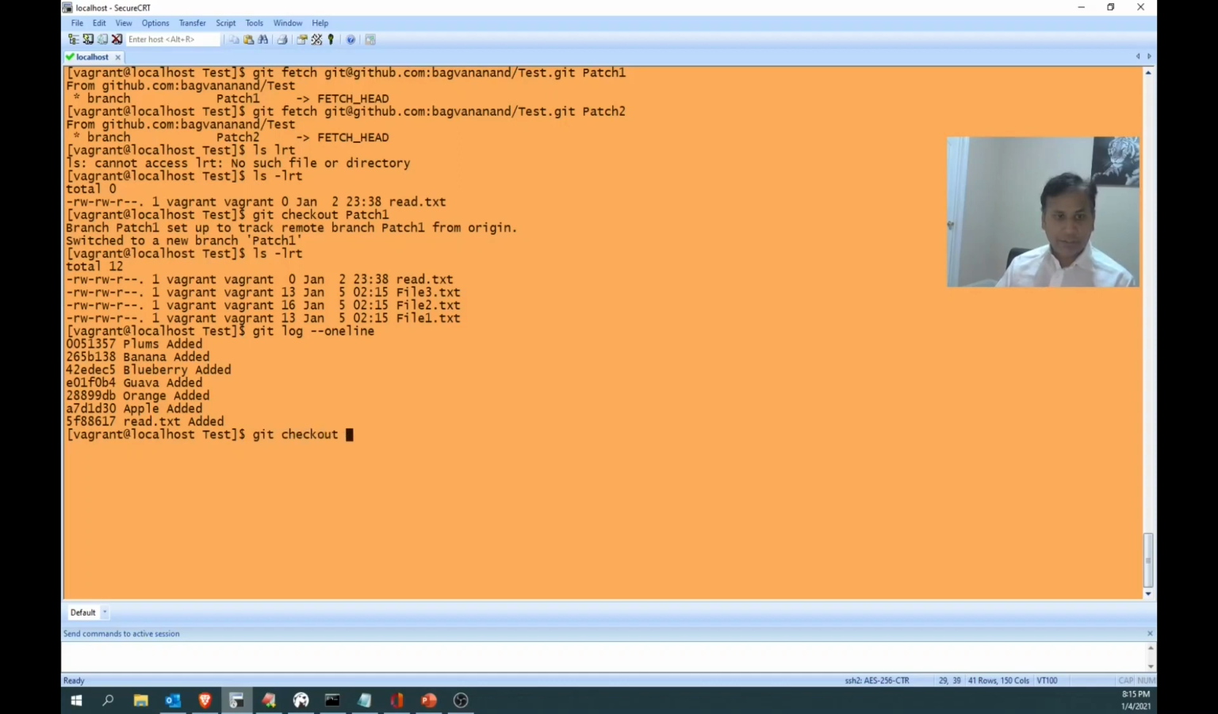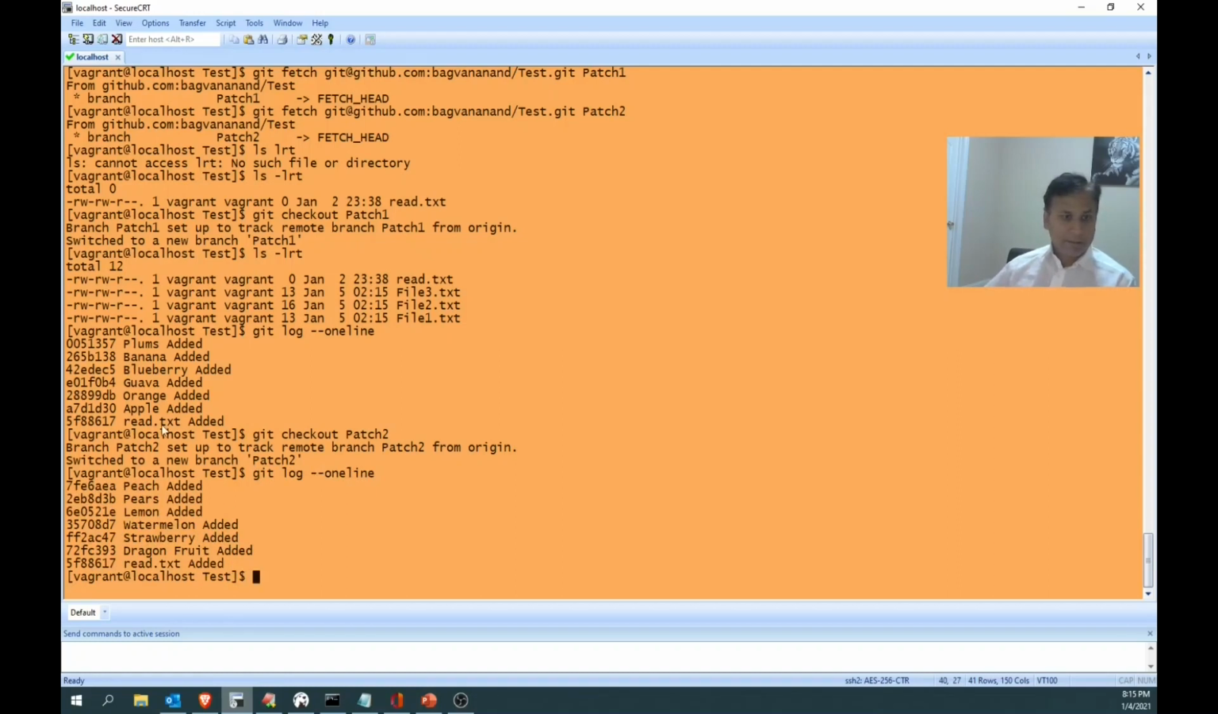Git checkout patch 2. Here also it has its unique data. Now first let's try to do a merge. In the merge, this fourth one here is the last one. From here, I'm going to do this merge.